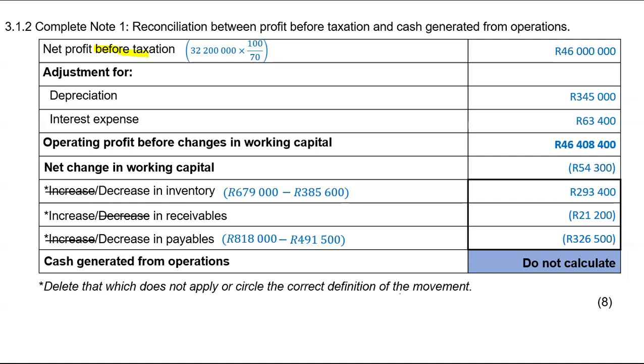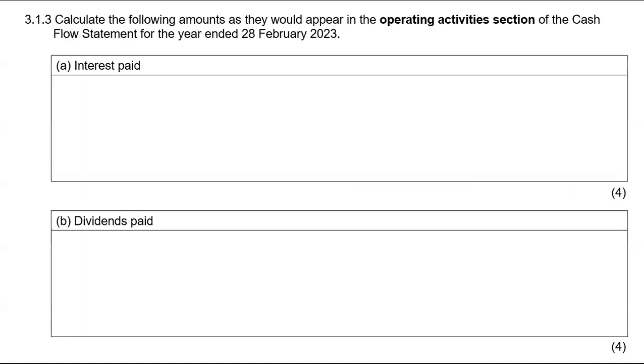The next question, they wanted us to calculate interest paid. Because here interest was not capitalized, you will start with the balance at the beginning of the year, which was under current liabilities as an accrued expense. It was owed last year. So this year we need to pay it. So it will result in a cash outflow for this year.